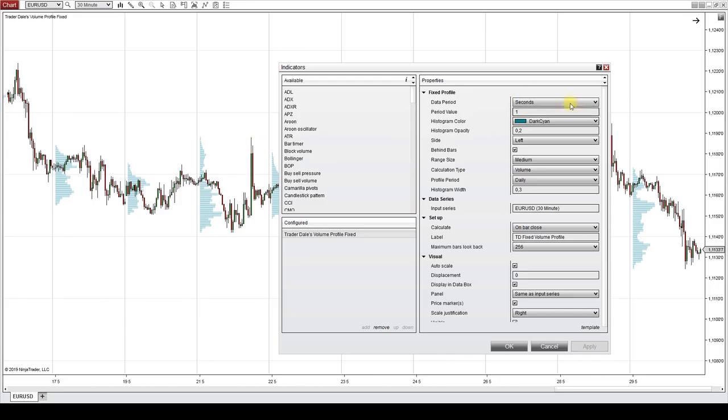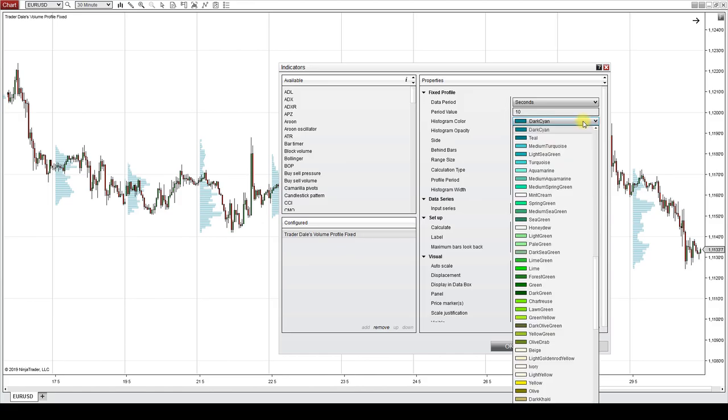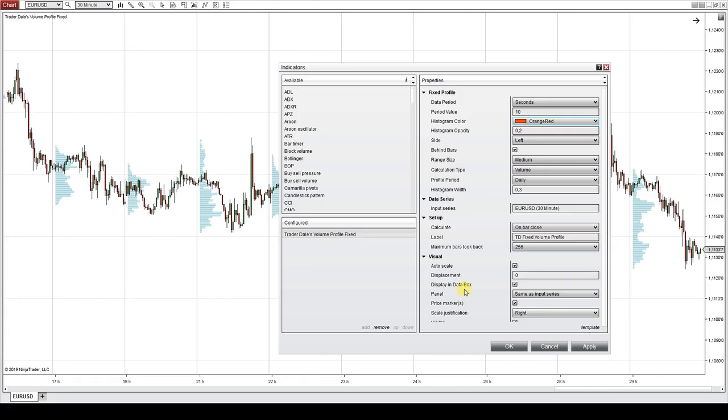So you always set this setting based on what you want to do, whether you want to go for intraday trading or for swing trading. I'll look into this more when I'll be creating workspaces for intraday trading and for swing trading. For now, let's just leave it at 10 seconds. Now, the next thing you can change is the histogram color. This is the default color, but you can change it, for example, to this color. It doesn't really matter. The next thing you can change is the histogram opacity. Currently it's at 0.2. If I change it, for example, to 0.8, it will look like this.